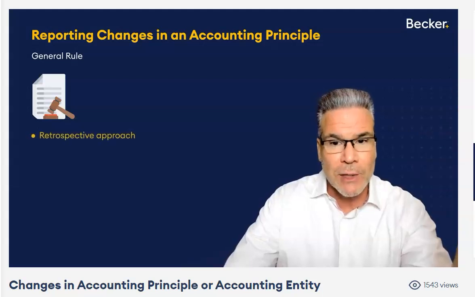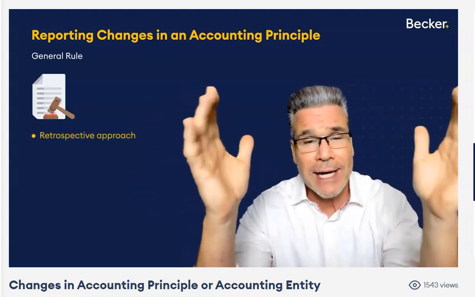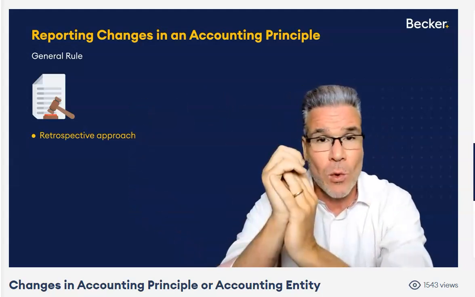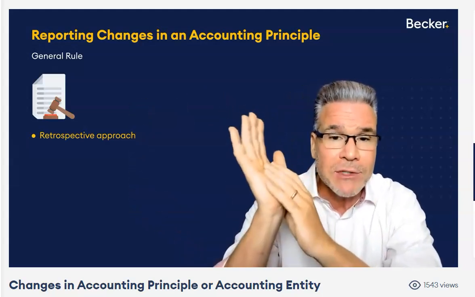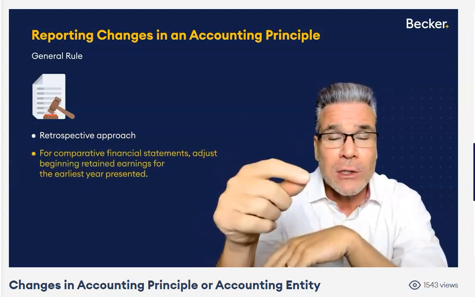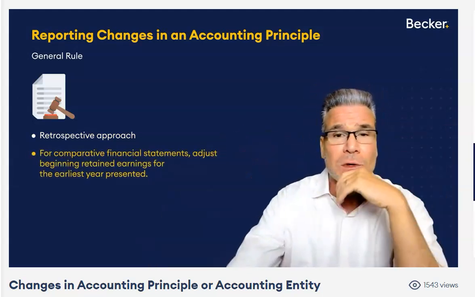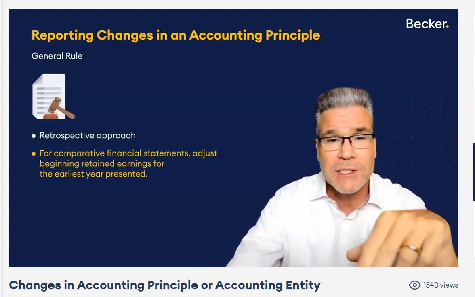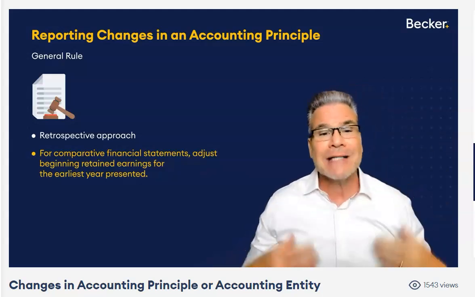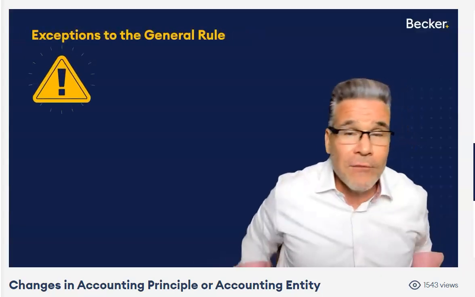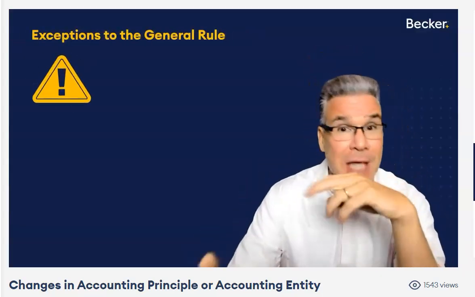Retrospective approach, okay? So let's say we have comparative financial statements, 2022, 2023, 2024. We're going to adjust beginning retained earnings for which year? For the earliest year presented. And in my example, that would be the beginning of 2022. We would adjust beginning retained earnings net of tax. That's that retrospective application.